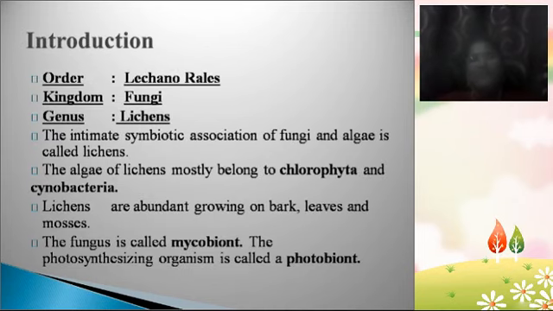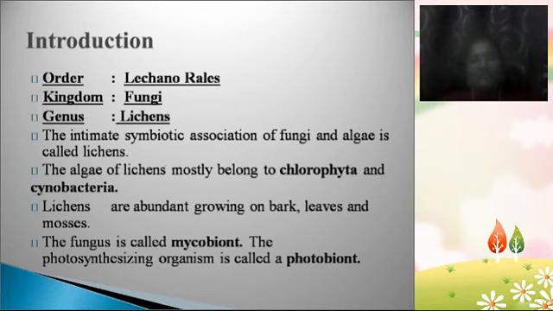So coming into the introduction, lichens belong to the order Lichenales and the kingdom fungi, and the genus name is lichens. As we already previously discussed in the class, you all know the lichen is made up of two parts, half of the part is made up of fungi and another half of the part is made up of algae.